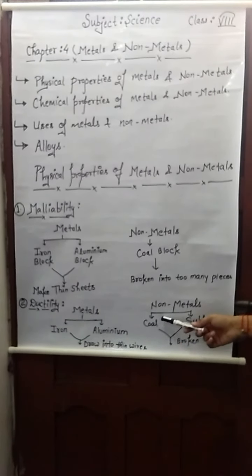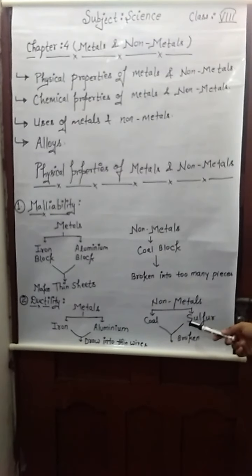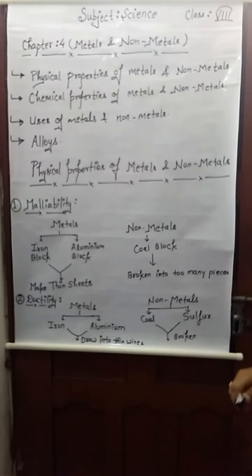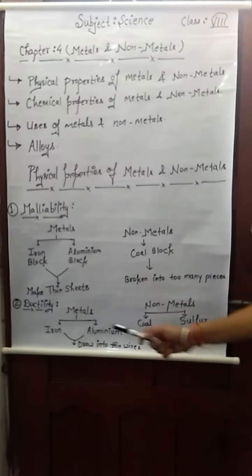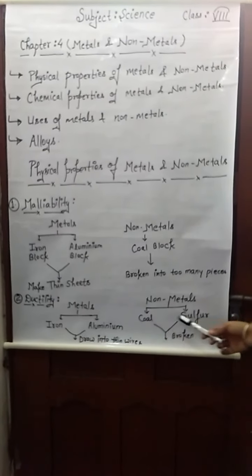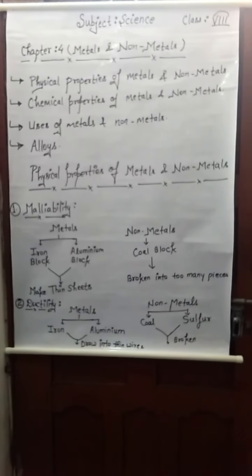And non-metals, coal and sulfur, when we stretch them, they break. Thus we can say that metals are ductile in nature and non-metals are non-ductile in nature.